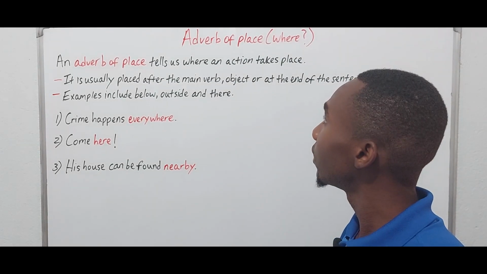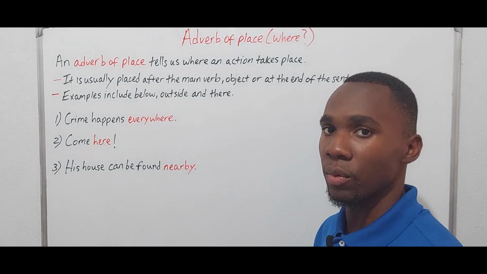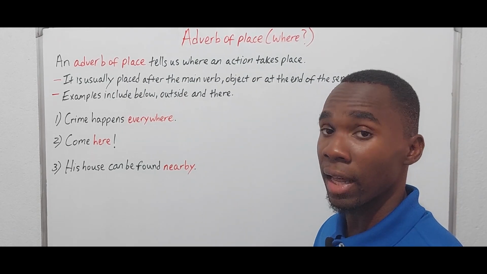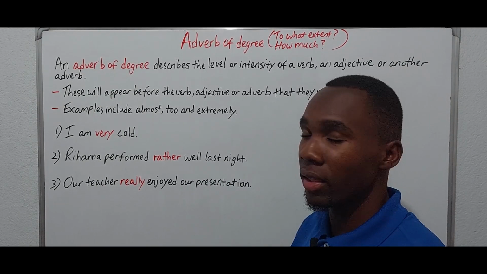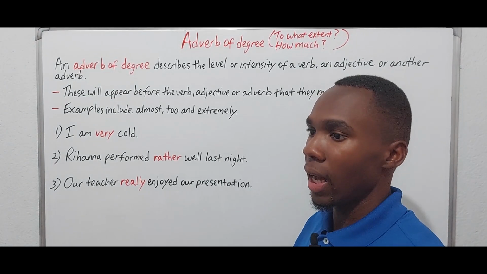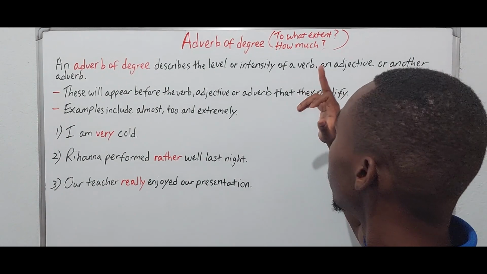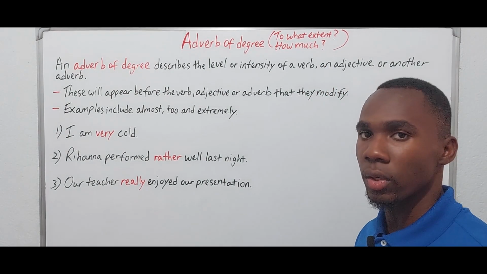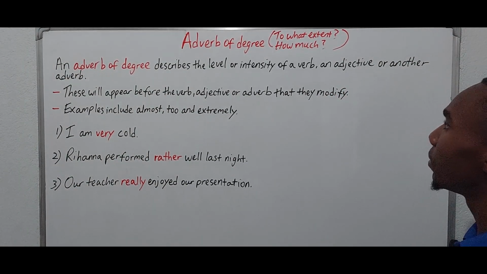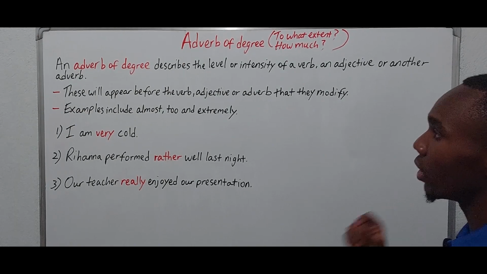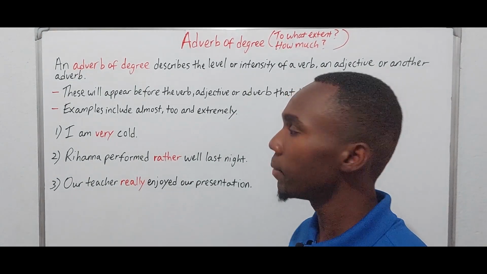So yes, these are adverbs of place, and we'll proceed now to the final adverb that we'll cover today, which is an adverb of degree. Alright, so we move on to the 5th type of adverb, and this would be an adverb of degree. And adverbs of degree are going to answer the question of to what extent or how much, okay? So an adverb of degree describes the level or intensity of a verb, an adjective, or another adverb, right? So it describes the level or intensity, right?